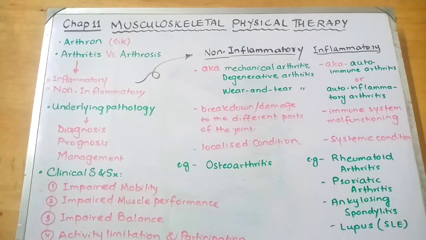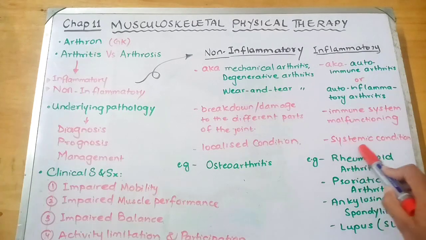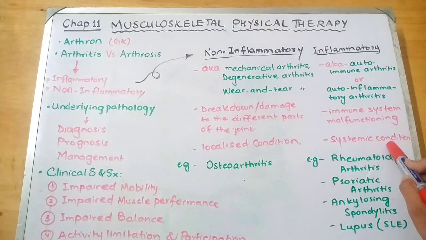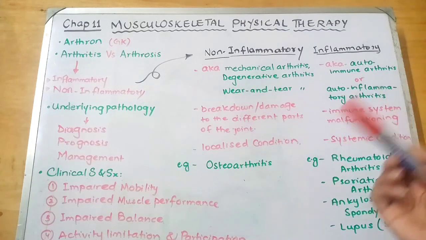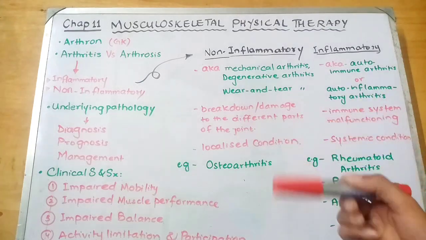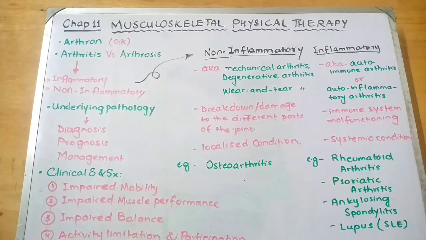This is inflammatory arthritis. Now, this type of arthritis is a systemic condition. What does it mean? It means that when left untreated, it may spread around the body, causing inflammation in other joints and organs. The most common types of inflammatory arthritis are rheumatoid arthritis, psoriatic arthritis, ankylosing spondylitis, and lupus, which is also referred to as systemic lupus erythematosus.